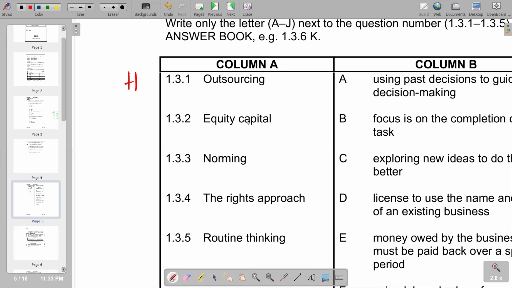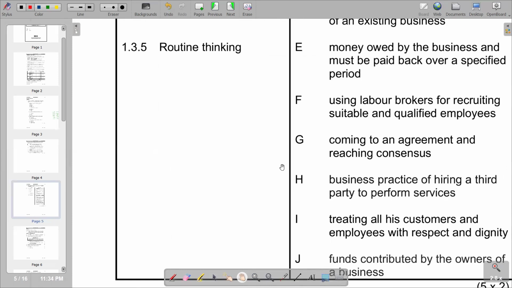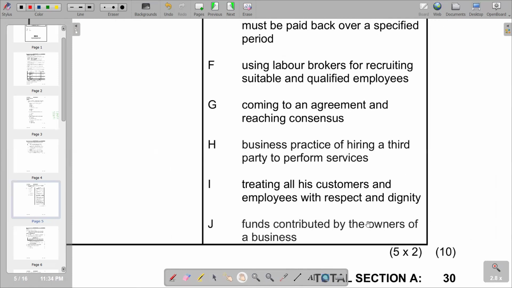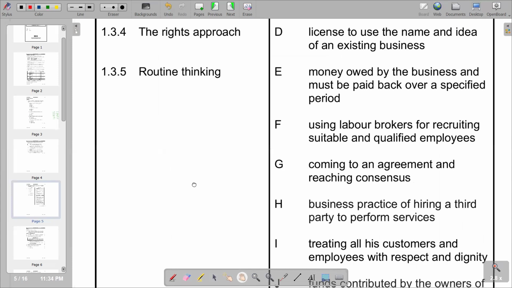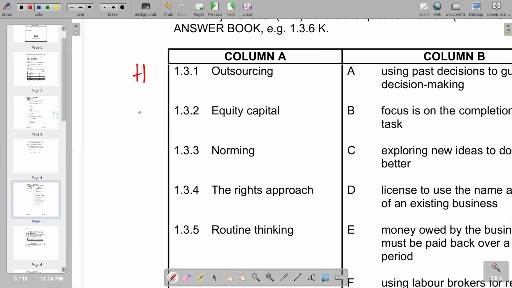Then 1.3.2, we've got equity capital, but equity capital is represented by own capital that is contributed by the owner of the business. So we go down to try to see what we have in terms of that. So if you go to J, saying funds contributed by the owners of a business. So basically, that's what we have. So we are saying J is the correct response that we have.